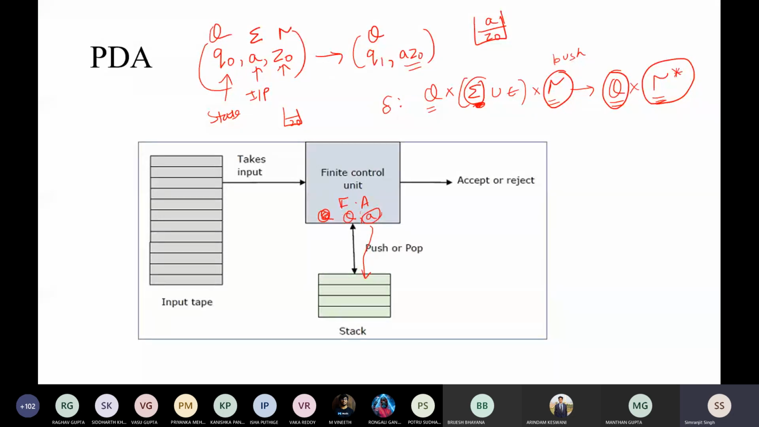So it means that when you get an input alphabet, you have to change the stack symbol also accordingly. There are two things: the input alphabet as well as your stack symbol. One thing is added in here, that is your stack symbol.